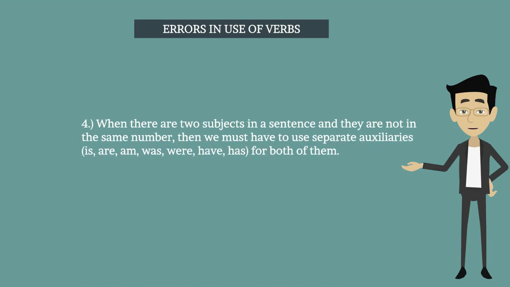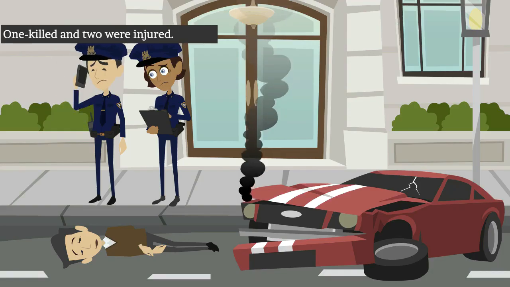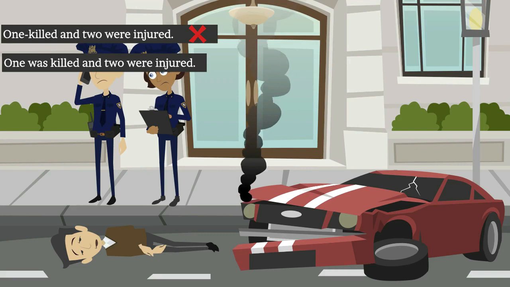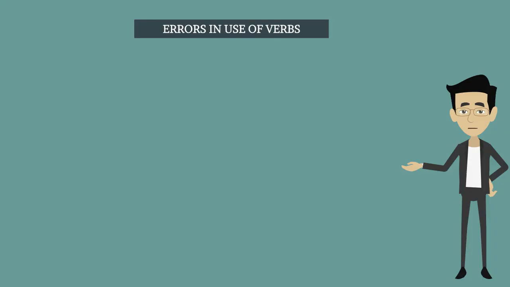When there are two subjects in a sentence and they are not in the same number, then we must have to use the separate auxiliaries. Is, are, am, was, were, have, has for both of them. Let's see the example. One killed and two were injured. This is incorrect. One was killed and two were injured. This is correct. Fifth one.